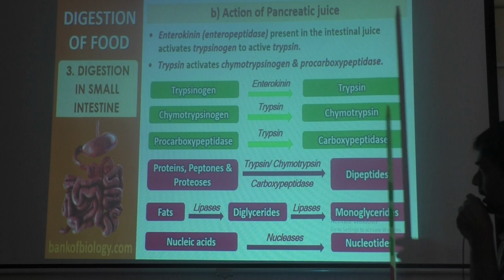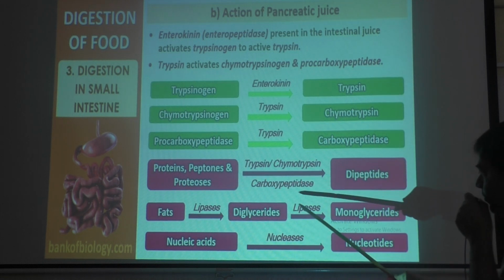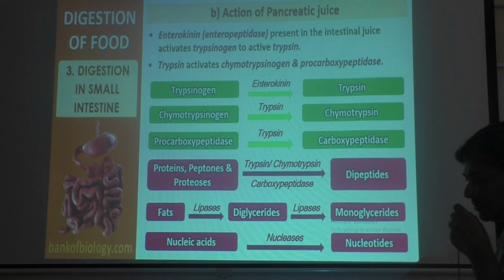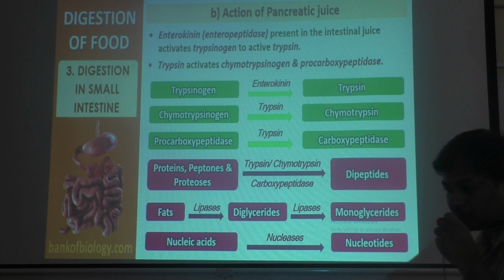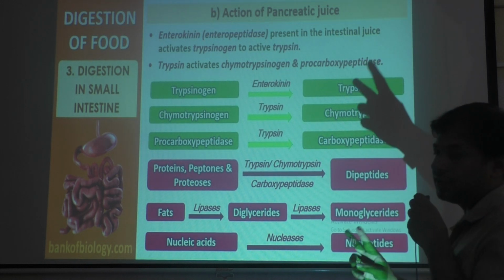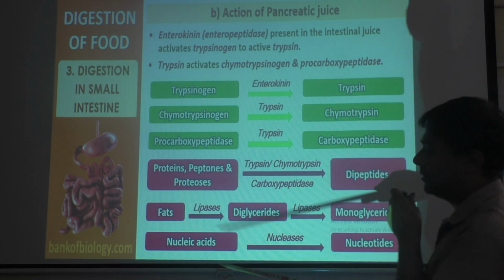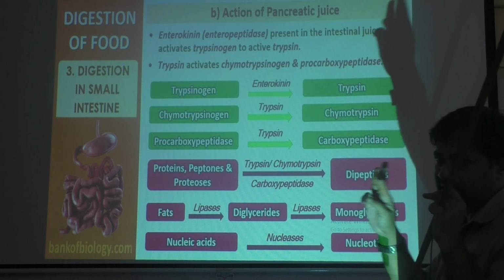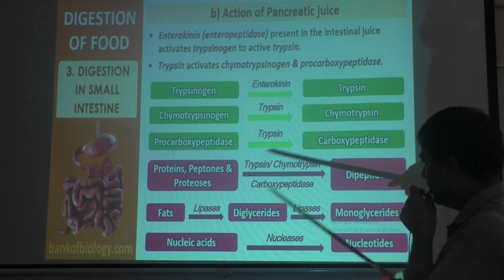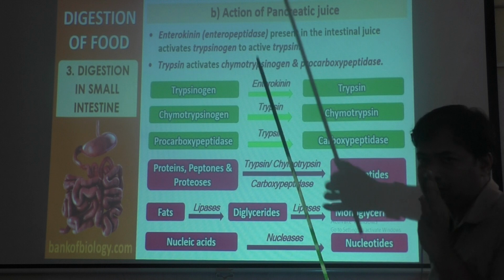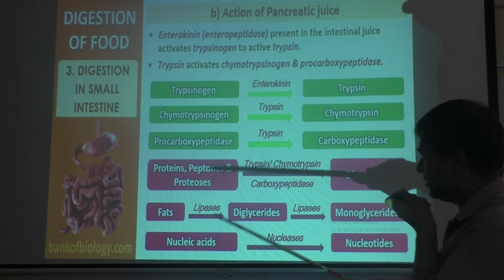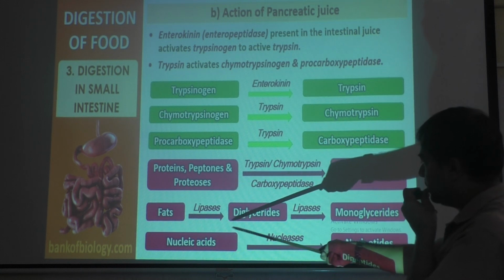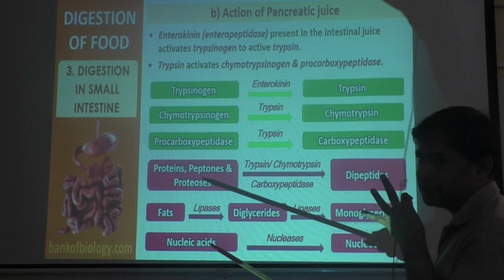Then fats are converted to diglycerides first. You know what is the meaning of diglyceride? Diglyceride, triglyceride, you have already learnt. Like if one glycerol is there with 2 fatty acids, then it is diglyceride. And one glycerol is there with 3 fatty acids, then it is triglyceride. So a typical fat molecule is a triglyceride. No, it will have 3 fatty acids. So fats are converted to diglycerides, meaning 2 fatty acids.